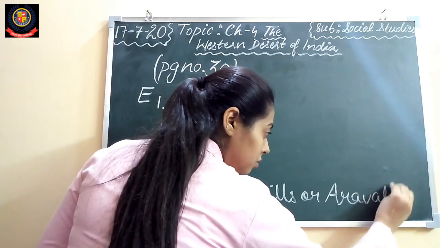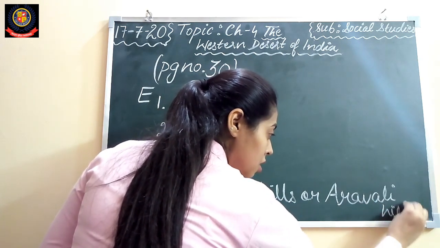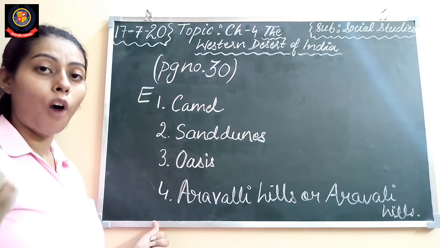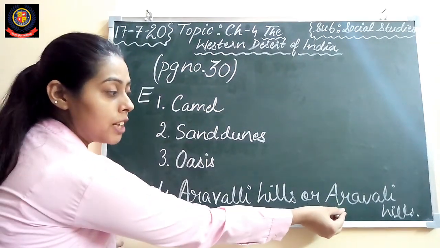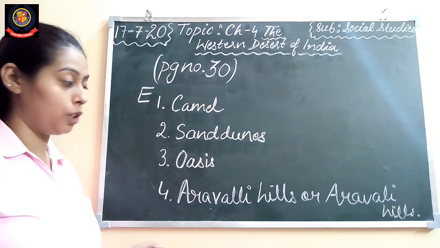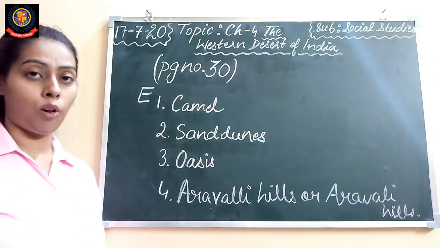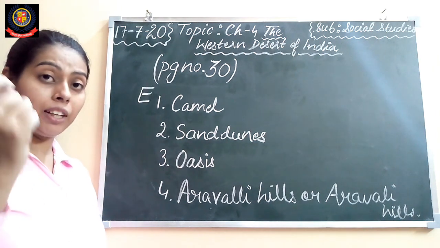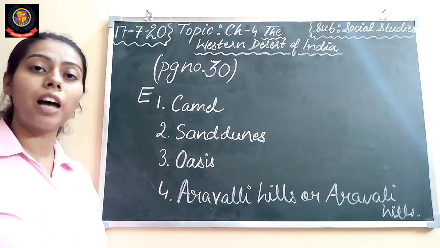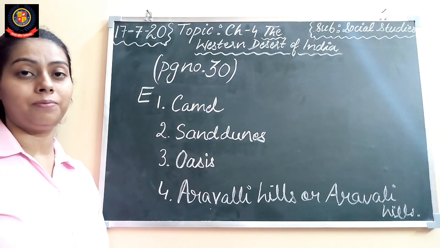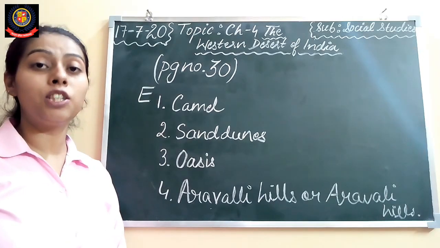So students, you can write down the spelling of Aravali, this or this. Both the spellings are correct. You can write down double L also. You can write down single L also. So the answer is Aravali Hills, which divides the Rajasthan into the two parts, eastern and western. We have completed this chapter.